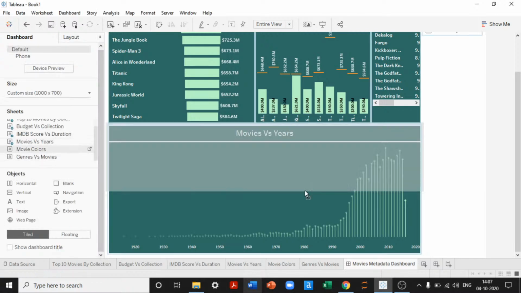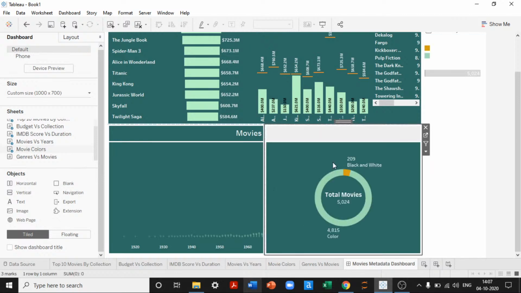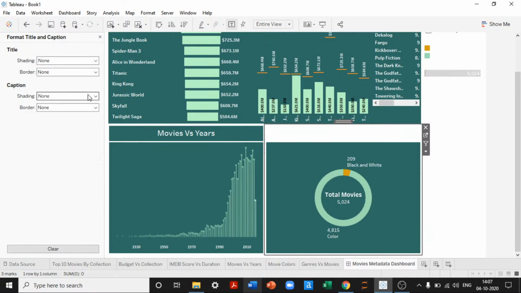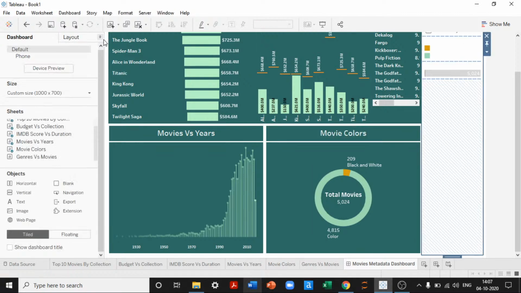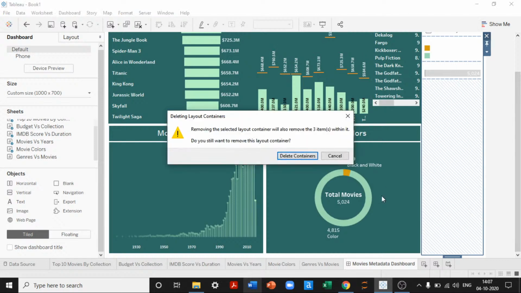Okay, so we have movies and years. I will drag this one also. Let's shade and see what is the title. Movie colors. Okay, we don't want these legends. Let's close the legends.